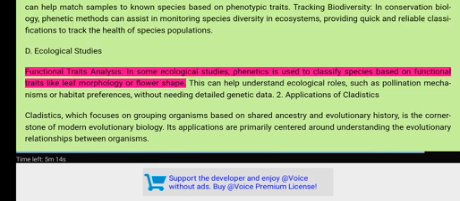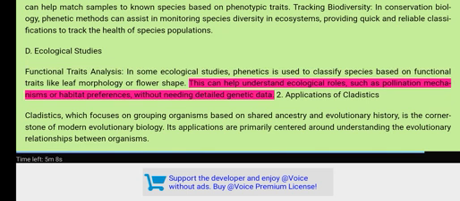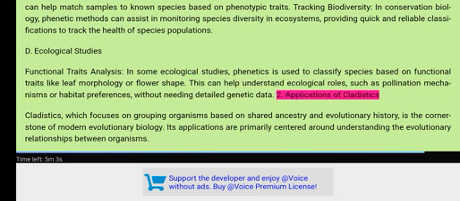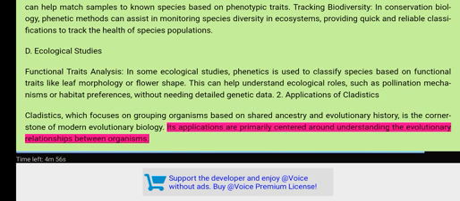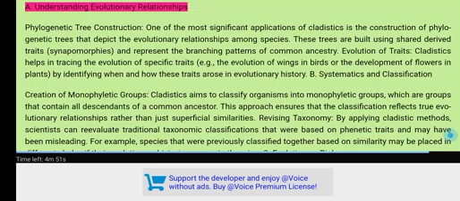D. Ecological studies. Functional traits analysis. In some ecological studies, phonetics is used to classify species based on functional traits like leaf morphology or flower shape. This can help understand ecological roles, such as pollination mechanisms or habitat preferences, without needing detailed genetic data. 2. Applications of cladistics. Cladistics, which focuses on grouping organisms based on shared ancestry and evolutionary history, is the cornerstone of modern evolutionary biology. Its applications are primarily centered around understanding the evolutionary relationships between organisms.